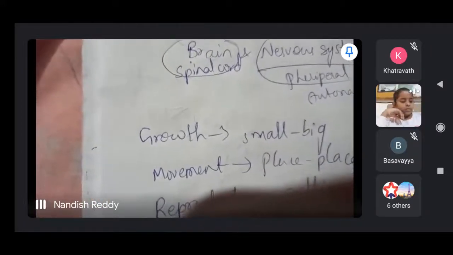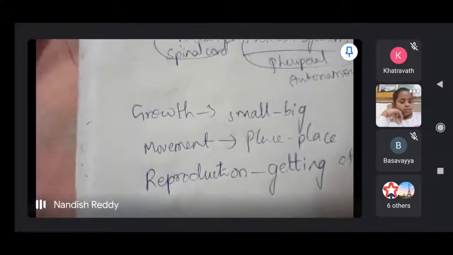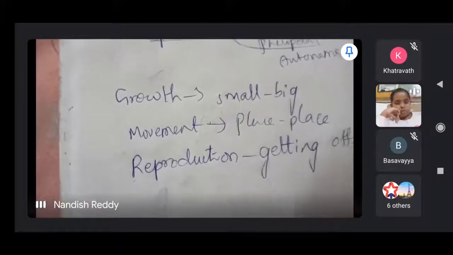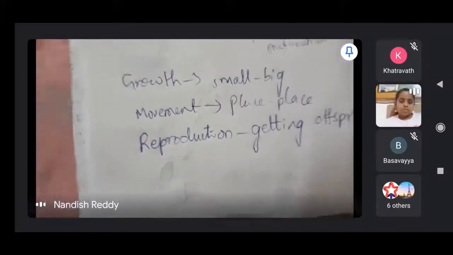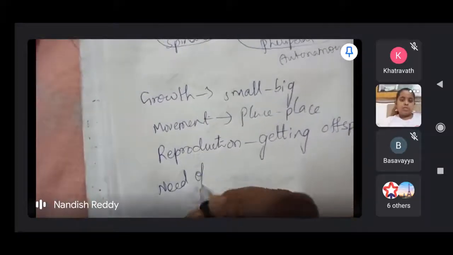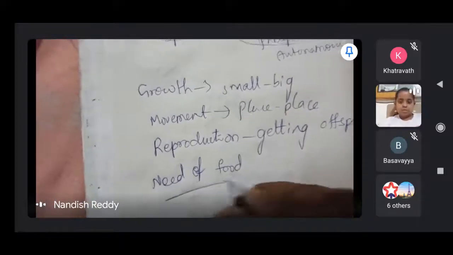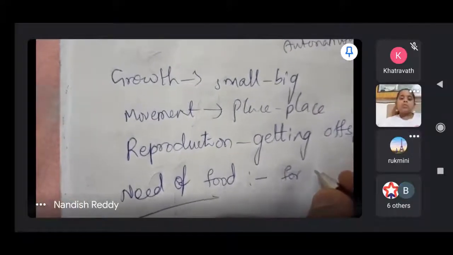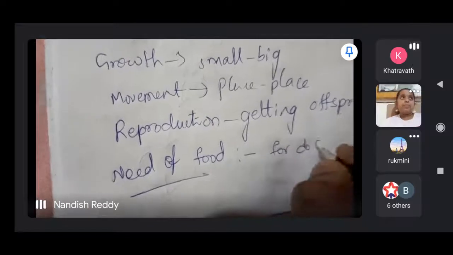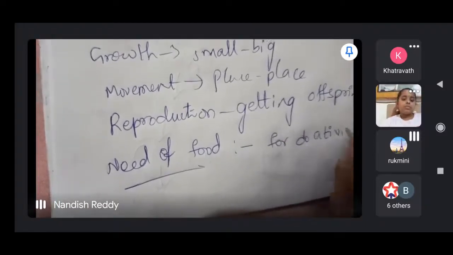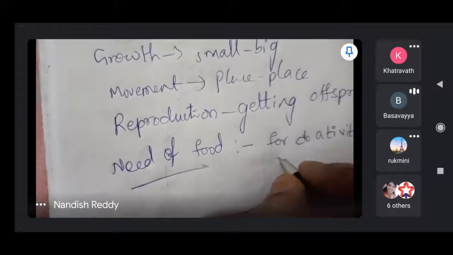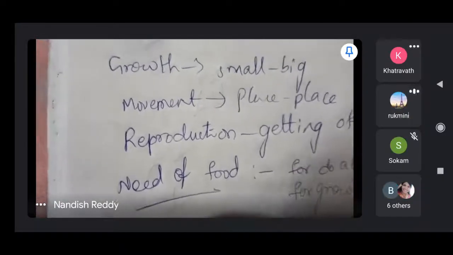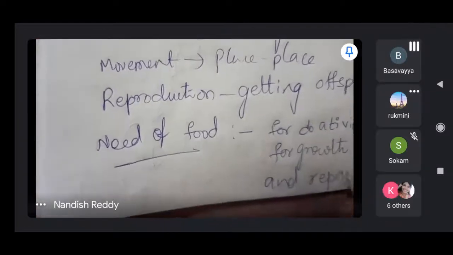And organisms need food. So why do organisms need food? To do activities in our life, for growth and repair, we need it. What is the need of food? Need of food is for growth, for doing activities, and for repair.